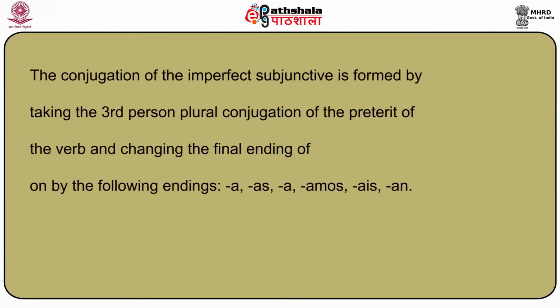Coming to the next aspect, we have the past subjunctive. Like the present subjunctive, the past subjunctive is used mainly in multiple clause sentences which express states and conditions such as will, influence, emotion, commands, indefiniteness, and non existence. The conjugation of the imperfect subjunctive is formed by taking the third person plural conjugation of the preterite of the verb and changing the final -ron to the following endings: a, as, amos, ais, an.